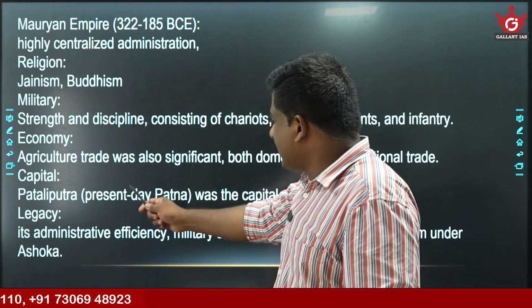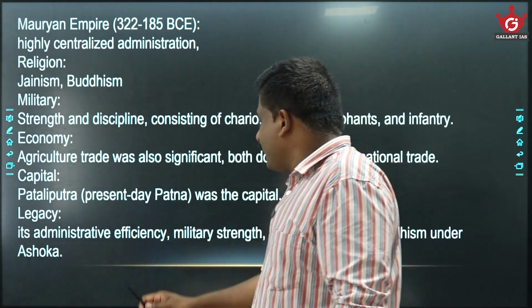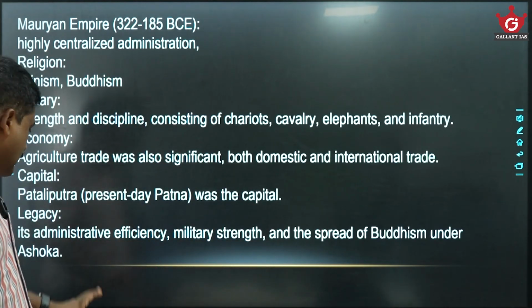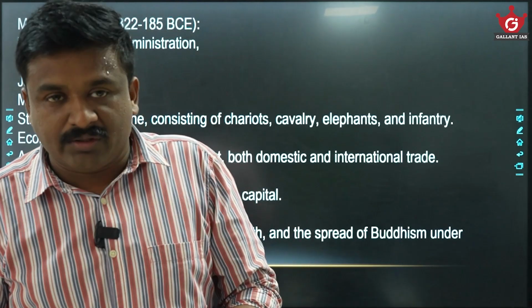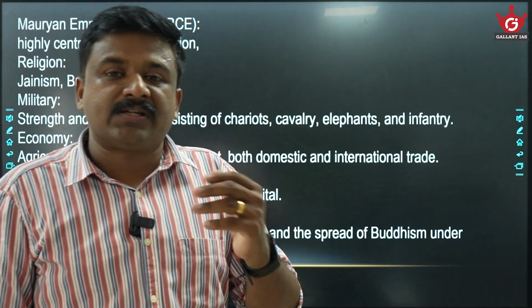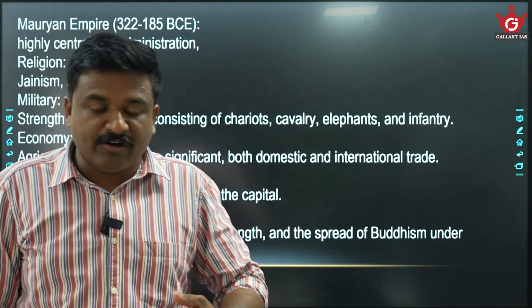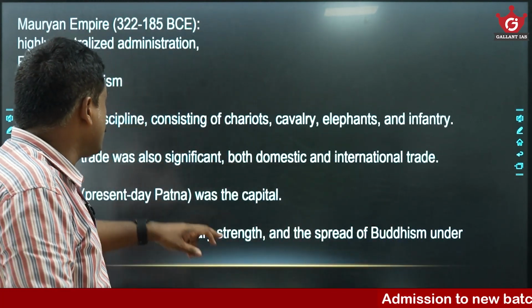The capital is Pataliputra, and there also the capital was Pataliputra. Here the focus is on administrative efficiency, military strength, and the spread of Buddhism under Ashoka. But in the Gupta age, more importance was laid on the development of art, literature, science, and medicine. So that was a golden age not in terms of administration, but in terms of development of art, literature, language, and architecture.